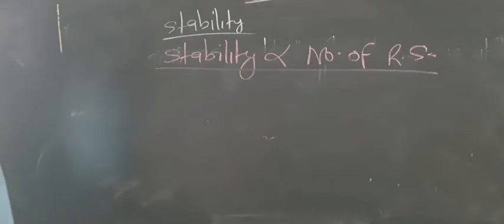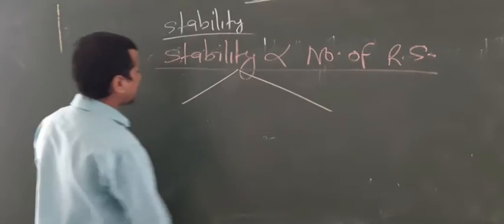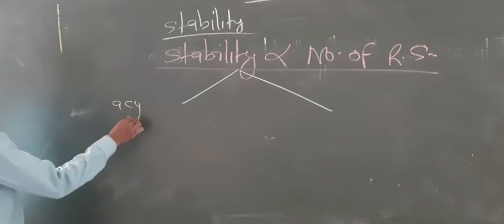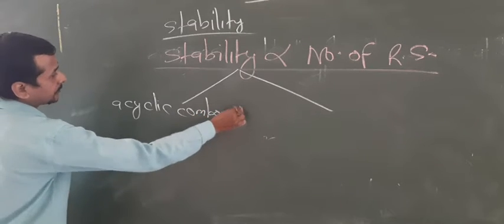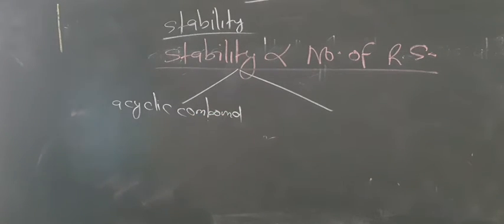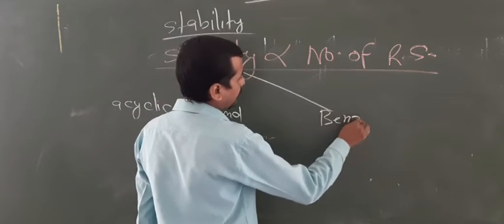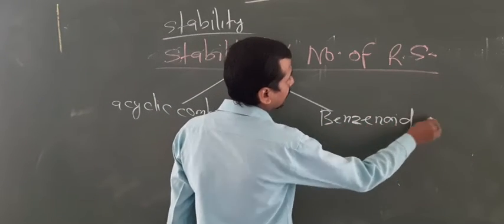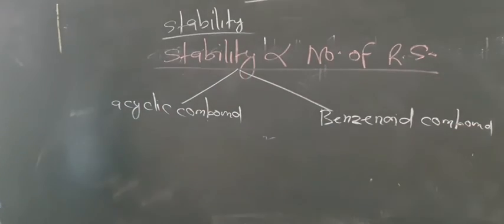Now, how do you know the number of resonating structures and the stability? Look here. Two cases are generated: resonance stability in acyclic compounds and resonance stability in benzenoid compounds. So how do we find the stability in both cases?